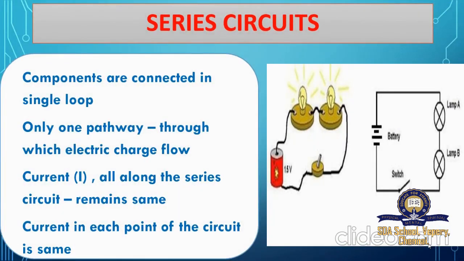So components are connected in a single loop and there is only one pathway through which electric charge flows. Okay, so if you take out one bulb from the series circuit, everything will go. Current in each point of the circuit is the same. The current remains the same, but since it is connected in series, if you disturb one component, then the entire current flow stops. This would be the drawback of the series circuit.